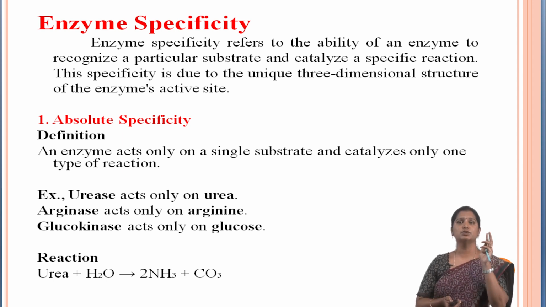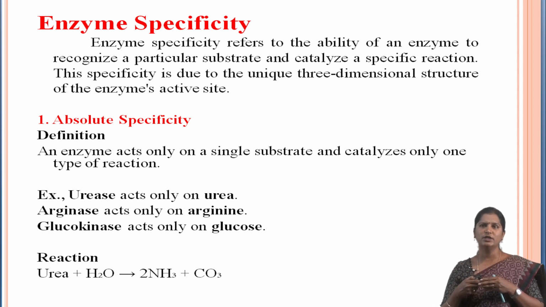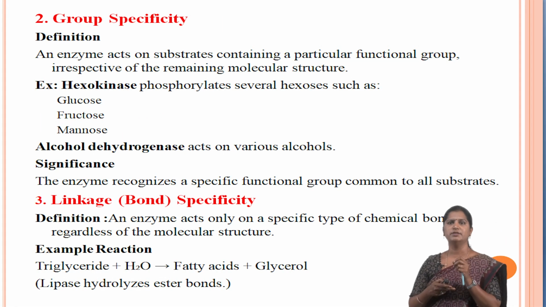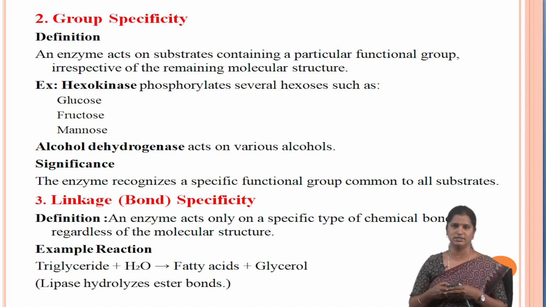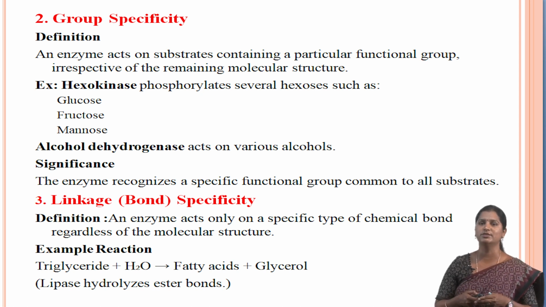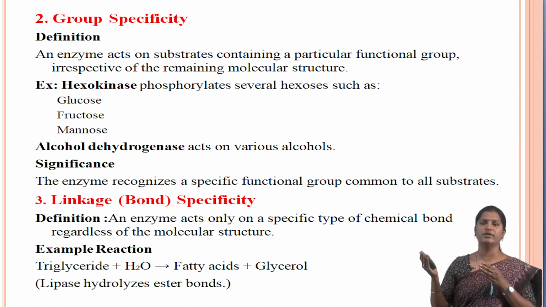The second one is group specificity. The enzyme acts on substrates containing a particular functional group, irrespective of the remaining structure. For example, hexokinase. Then linkage specificity, otherwise called bond specificity: the enzyme acts only on a specific type of chemical bond regardless of its molecular structure. For example, triglycerides plus water molecules give fatty acids plus glycerol.